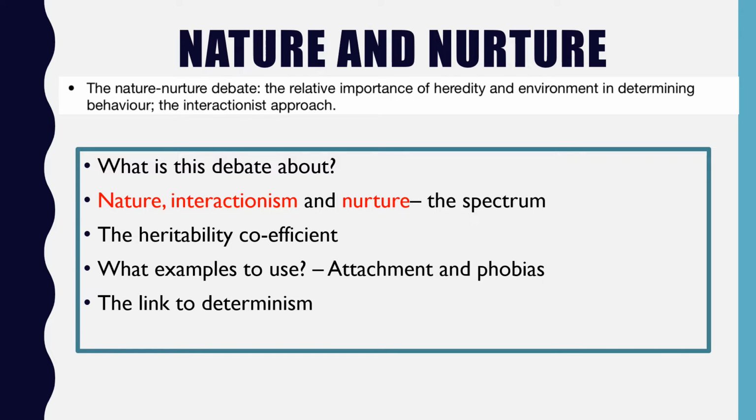So we've got nature at one end, nurture at the other end, and interactionism in the middle. So nature is the idea that our behaviour, our characteristics are determined by our biology, whereas nurture is the environmental influences on our behaviour or characteristics. Whereas interactionism in the middle says that actually they both affect our behaviour.